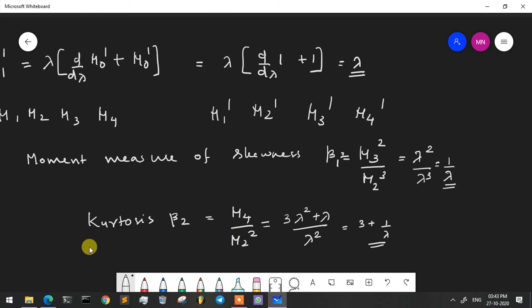Moment measure of kurtosis beta 2 is equal to mu 4 by mu 2 square. That is, mu 4 is 3 lambda square plus lambda divided by lambda square, which is equal to 3 plus 1 by lambda. So the moment measure of skewness for a Poisson distribution is 1 by lambda and the moment measure of kurtosis beta 2 is equal to 3 plus 1 by lambda.